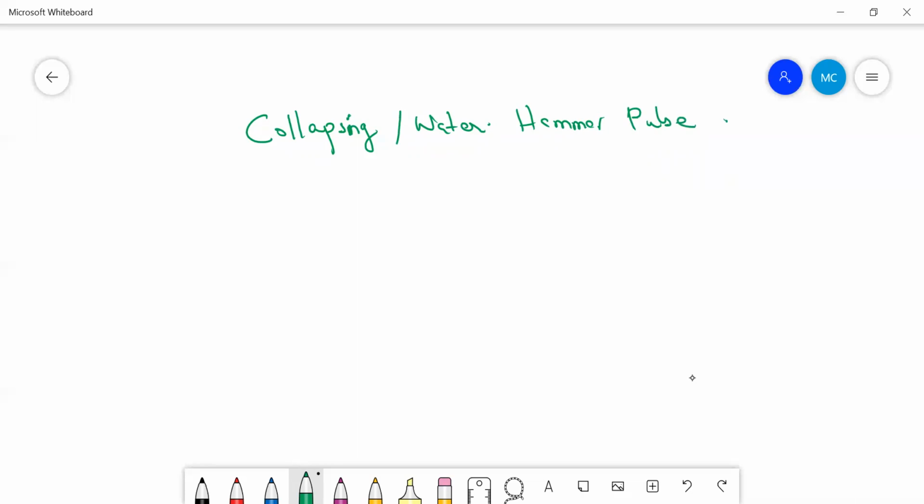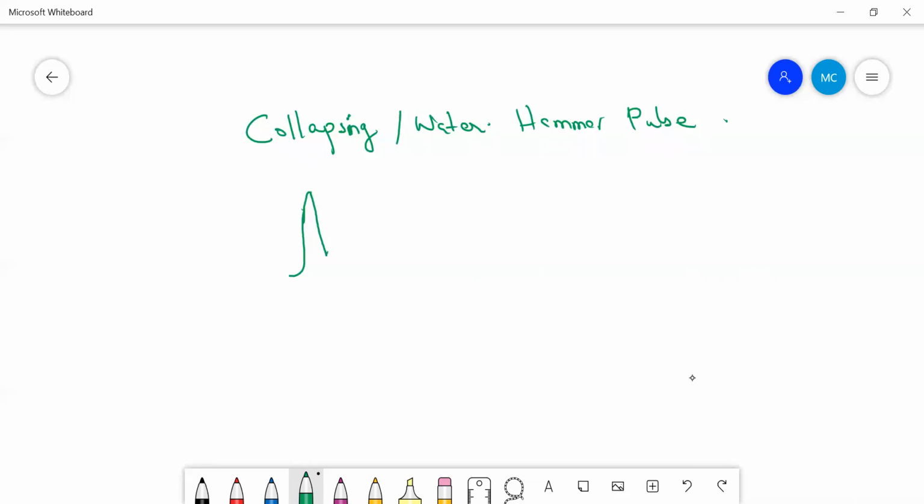So what happens in this collapsing pulse? Remember, this collapsing pulse is a high volume pulse. Just now we discussed anacrotic pulse was a low volume pulse, but this collapsing pulse is a quite high volume pulse. You know, there is a rapid upstroke, and then there is a rapid downstroke.